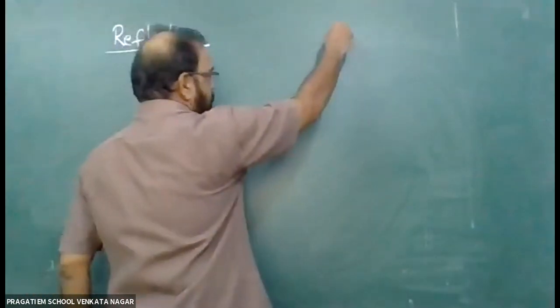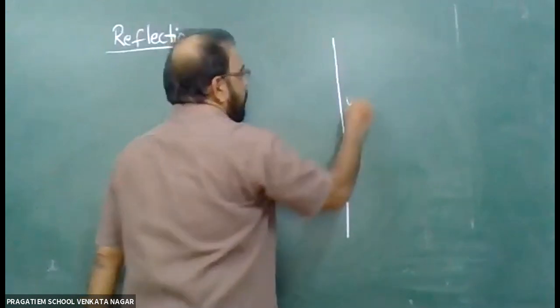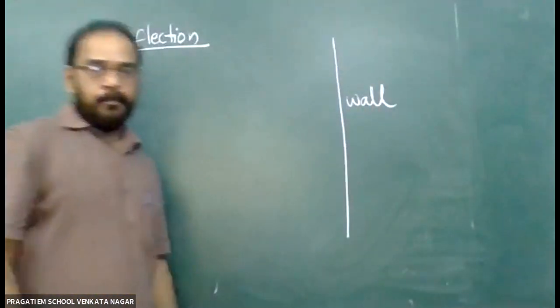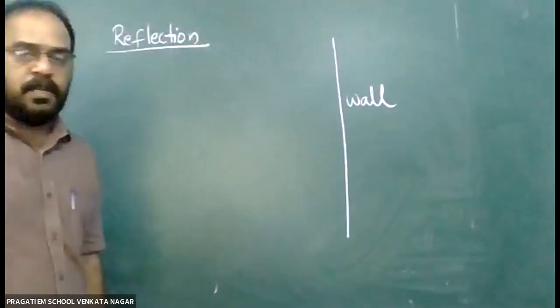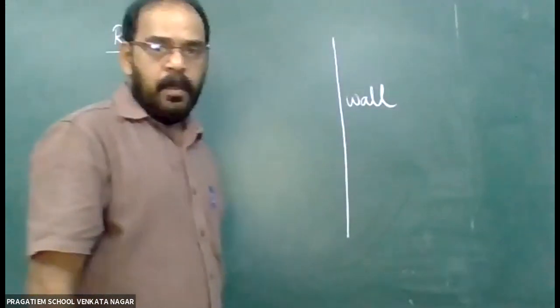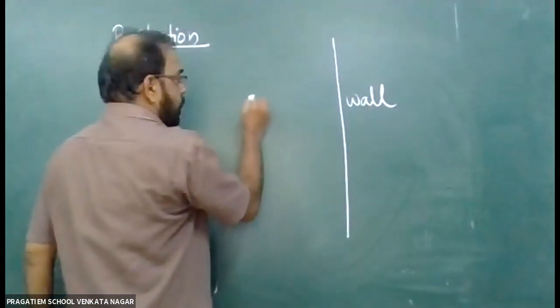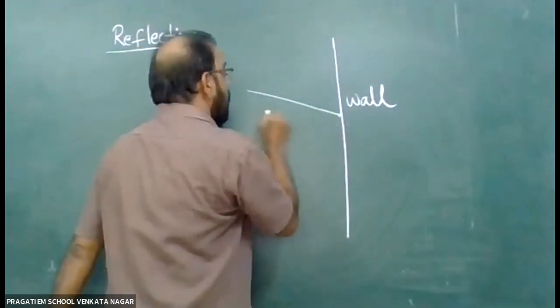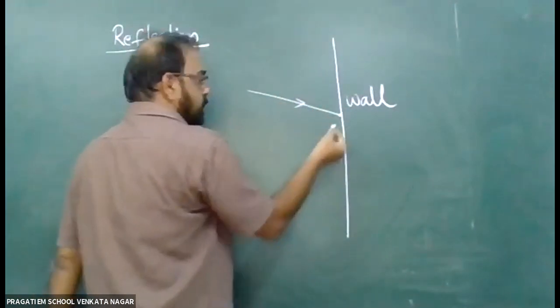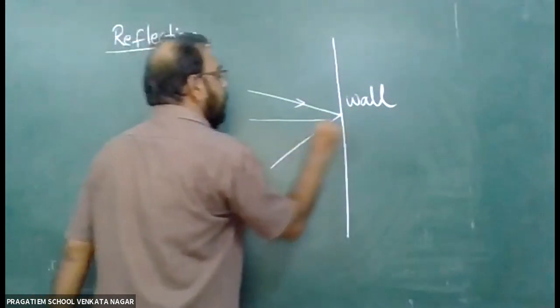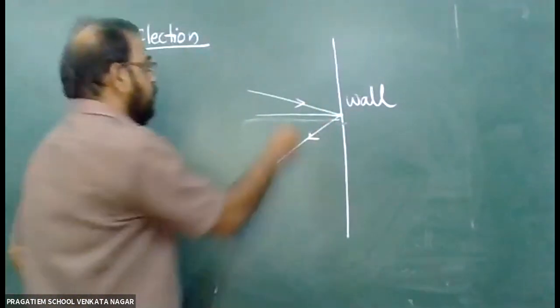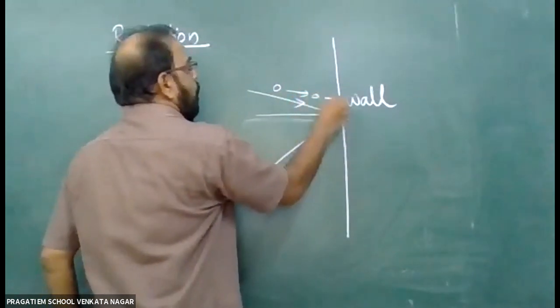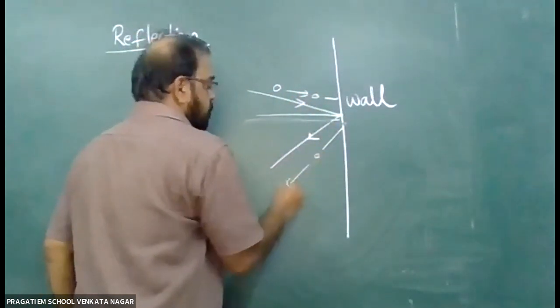First, let us understand what reflection is. Imagine a wall. Imagine you throw a small rubber ball or elastic ball onto this wall like this. What happens? You throw one ball, you can see it hits the wall and it comes back.